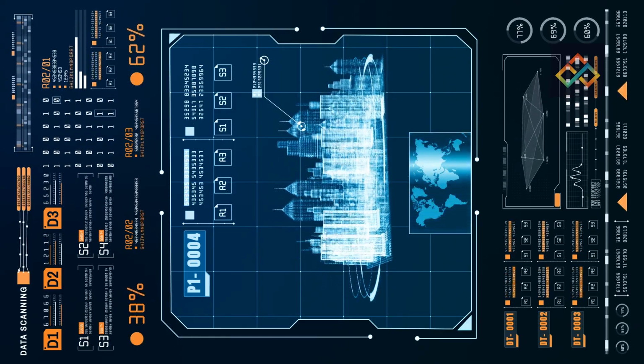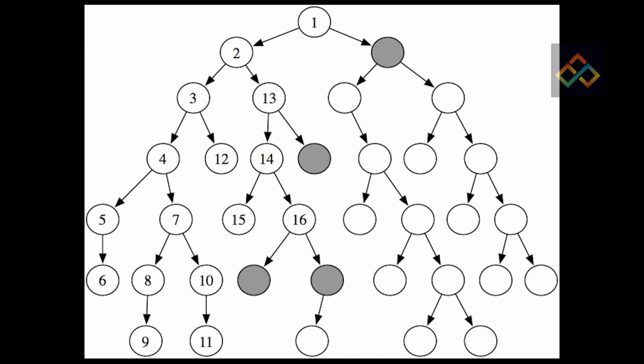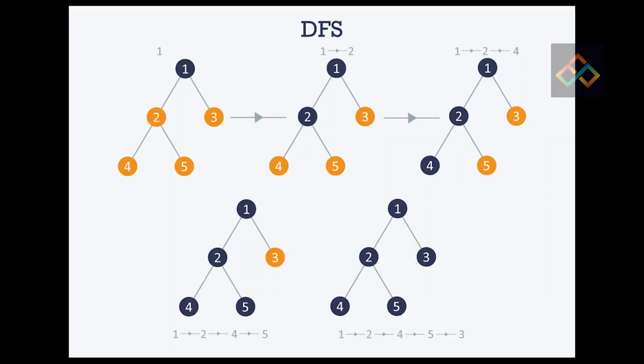Depth first search, DFS. Depth first search is a technique used to traverse trees or graphs. It begins at the root node and explores as far as possible along each branch before backtracking. It can be used to solve problems such as maze navigation and graph traversal.